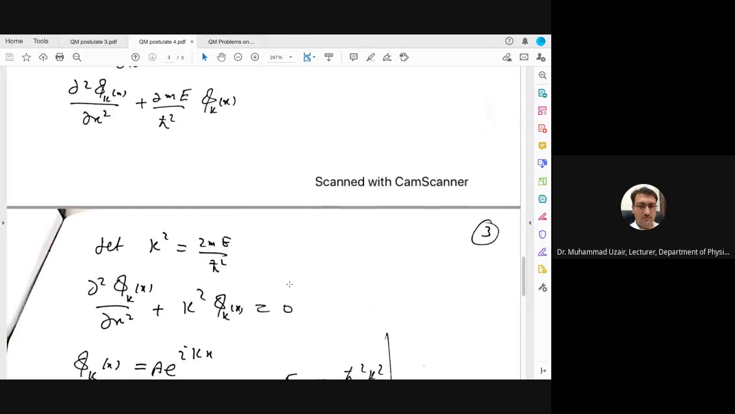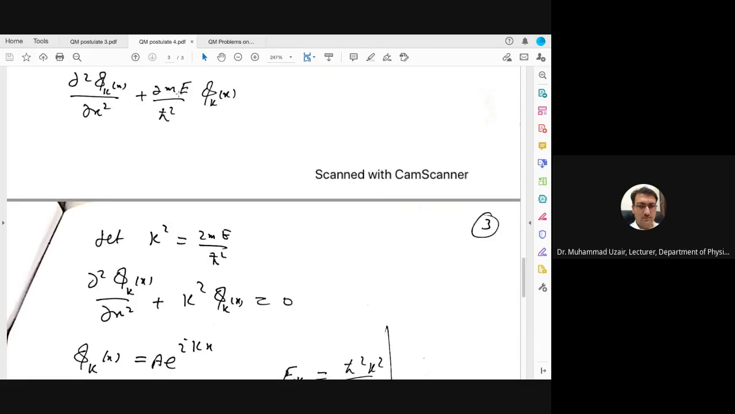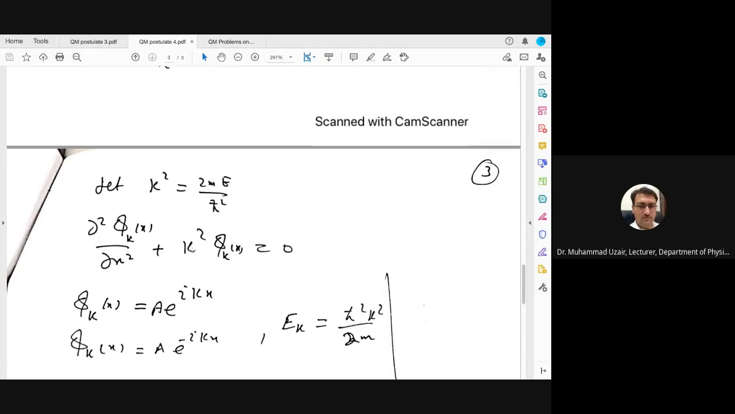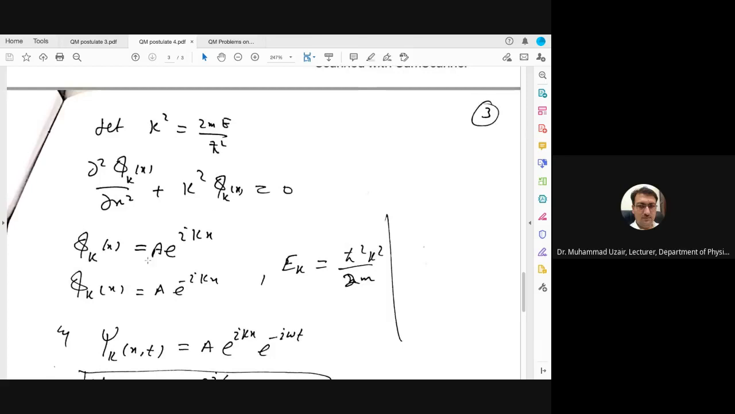Now what we do, we are replacing with k square here. k square is equal to 2mE divided by h cut square. So putting this value, the equation, 2mE divided by h cut square, is equal to k square. So let k square be equal to this thing, then the equation becomes like this, and you can say that this is a second order differential equation. And the solution of this equation is given by psi of k equal to A into e power iota kx.